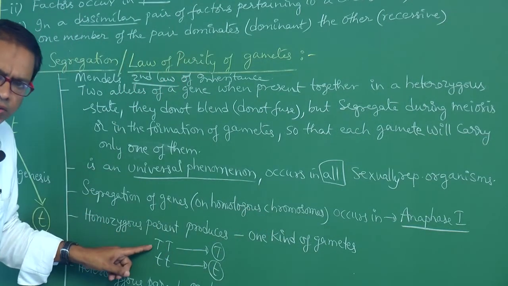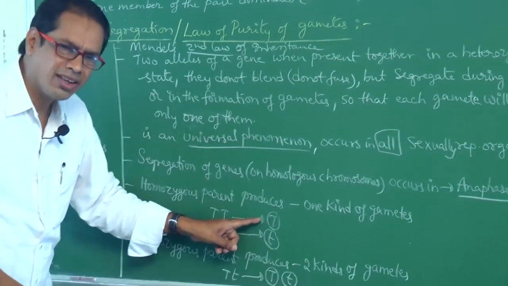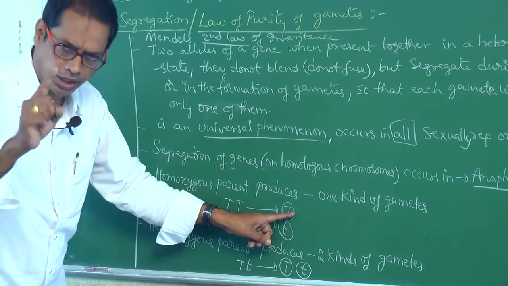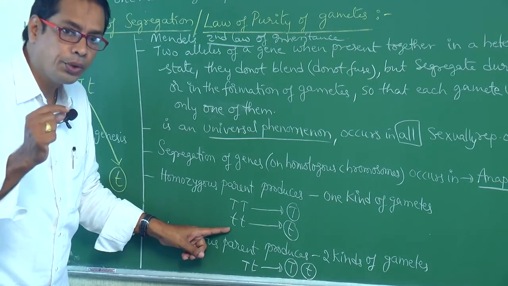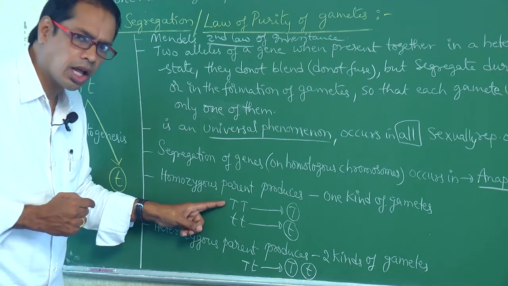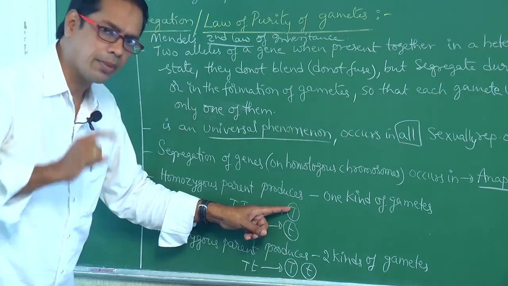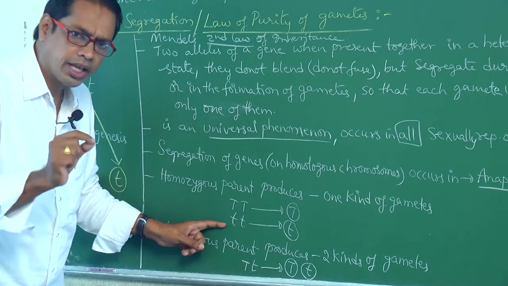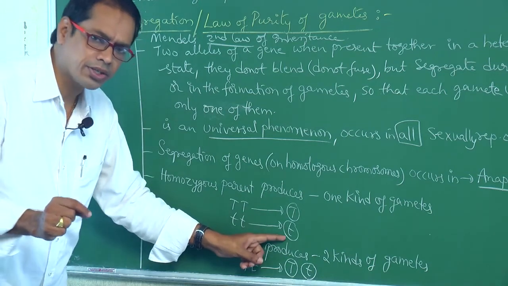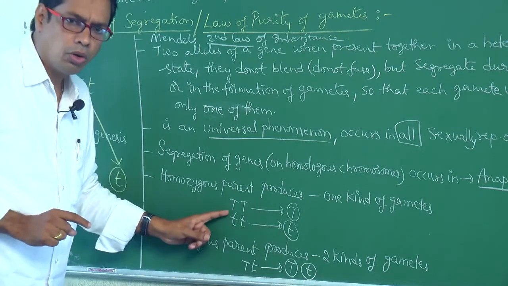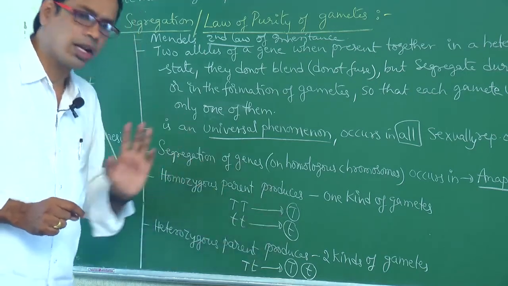See, this one is called homozygous condition. Capital T produces how many kinds of gametes? Only one kind, capital T. Homozygous is also called pure. This is homozygous tall or pure tall. It produces one kind of gametes. This is homozygous dwarf or pure dwarf. It produces only one kind of gametes. A homozygous parent produces only one kind of gametes.